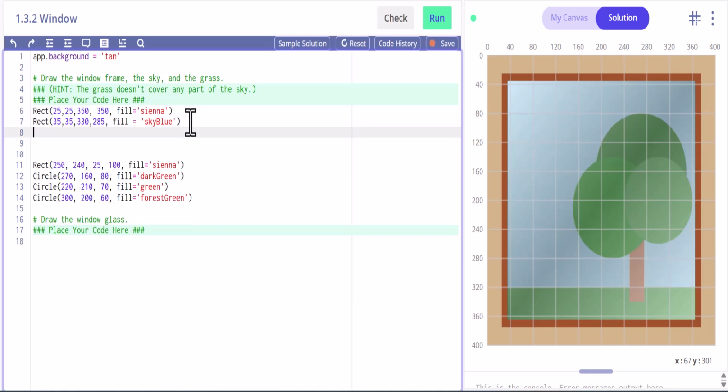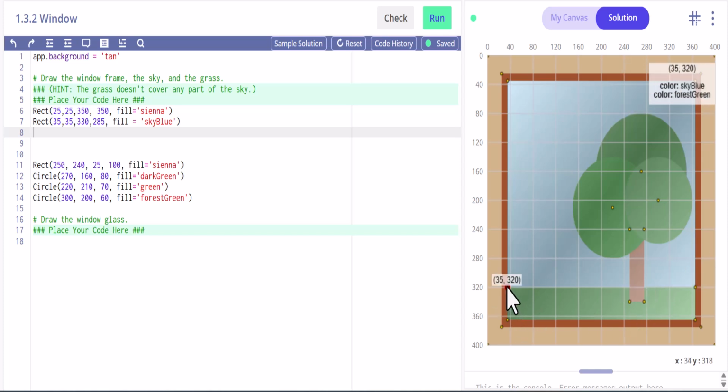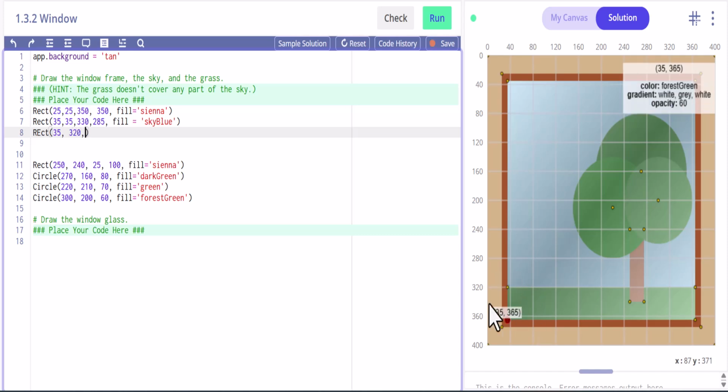Okay, so now to work on the grass here, we need to do 35 and 320. So let's go ahead and start making our rectangle there. And then we'll do 330 and 45. And that's going to fill in with, I believe they call it forest green. Yep.